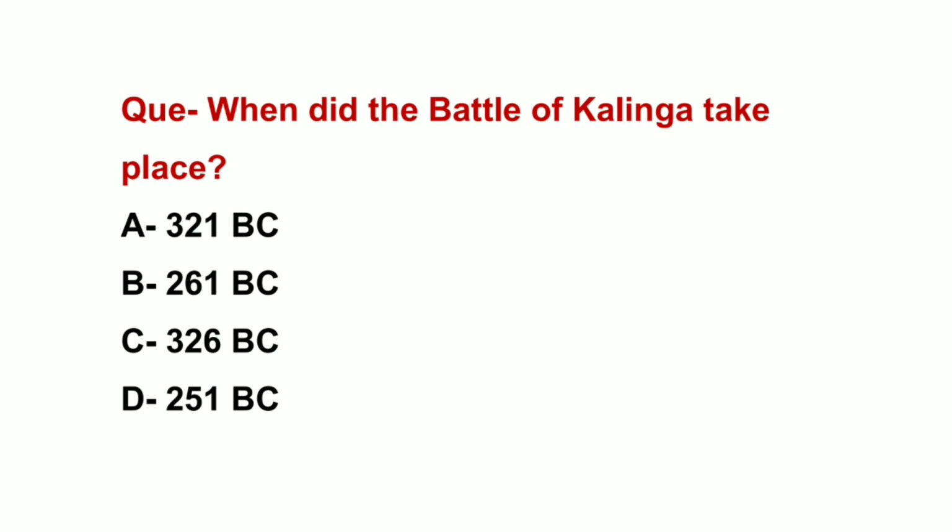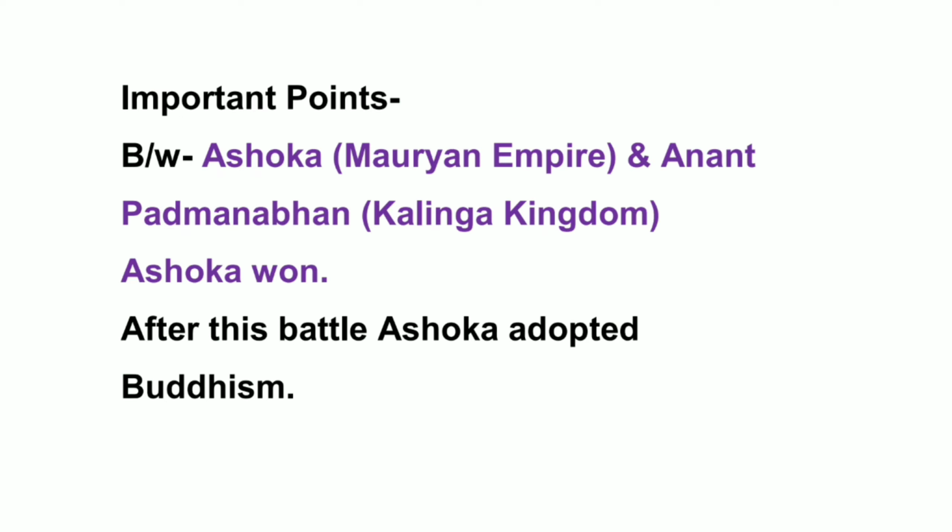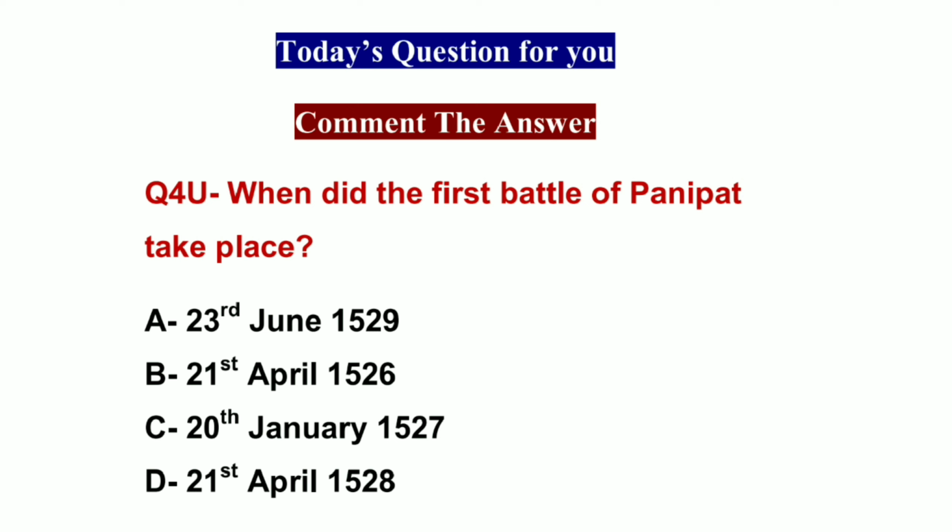When did the Battle of Kalinga take place? The right answer is option B, 261 BC. The Battle of Kalinga took place in 261 BC. So remember this. The Battle of Kalinga was fought between Ashoka and Anant Padmanabhan, and Ashoka won this battle. Ashoka was the king of Maurya Empire, and Anant Padmanabhan was the king of Kalinga kingdom. And after this battle, Ashoka adopted Buddhism. So remember this. So friends, that's all in today's video.